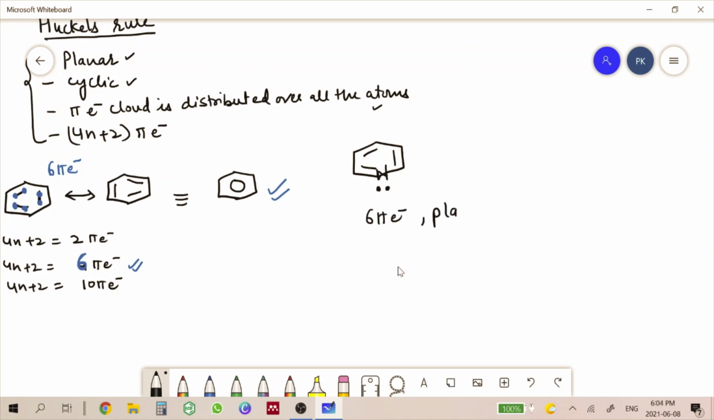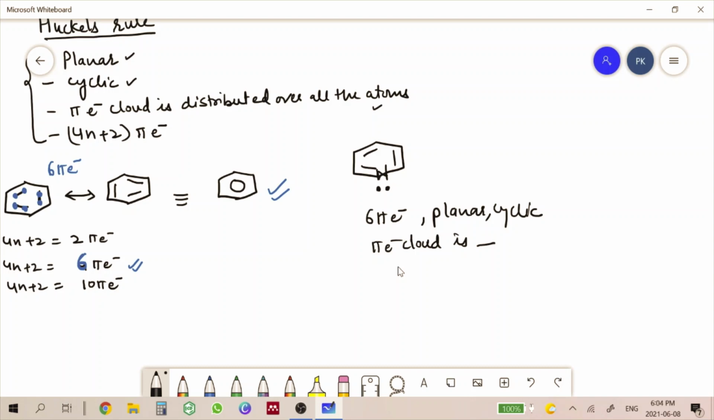It is planar, it is cyclic, and the pi electron cloud is distributed over all the atoms involved in the ring. Now we are not going to count these 2 electrons because they are not contributing to this ring system. It has its orbital which is not in sync with the orbitals of this ring. So that's why we are not counting these 2 electrons over here.